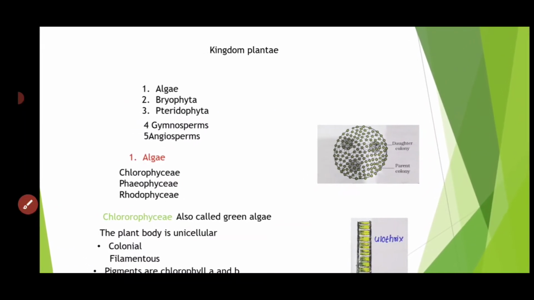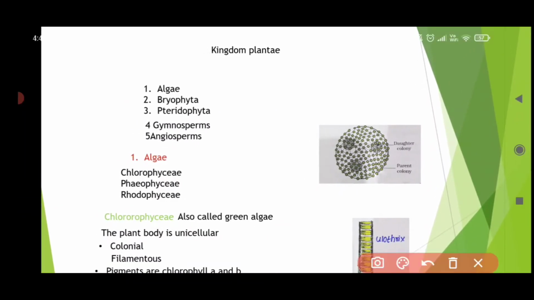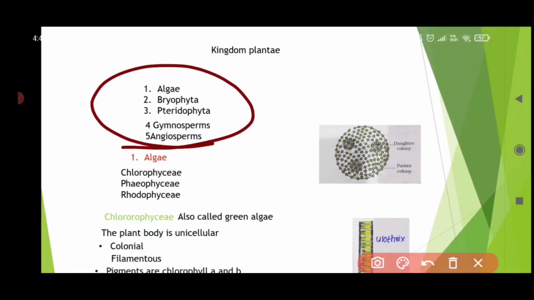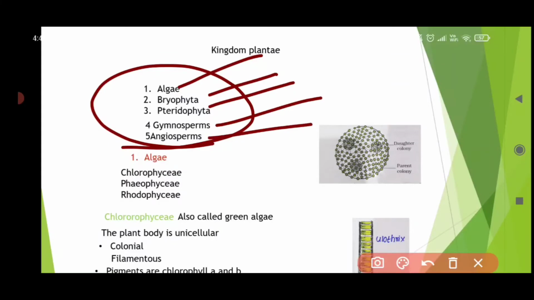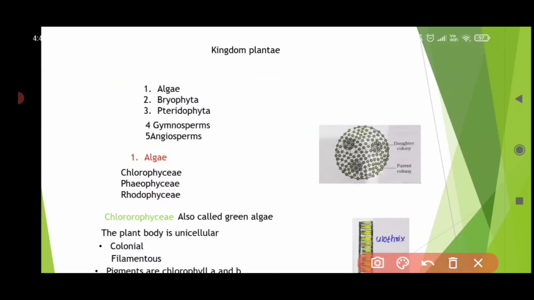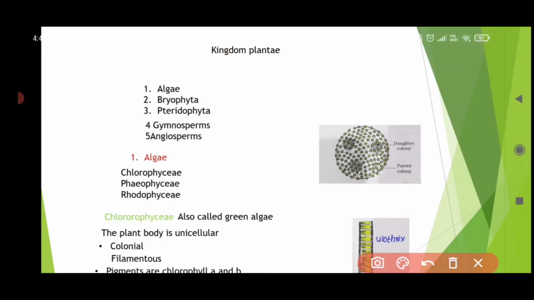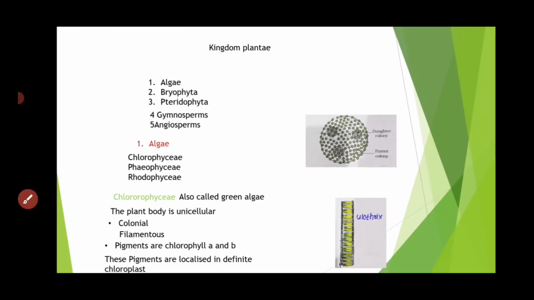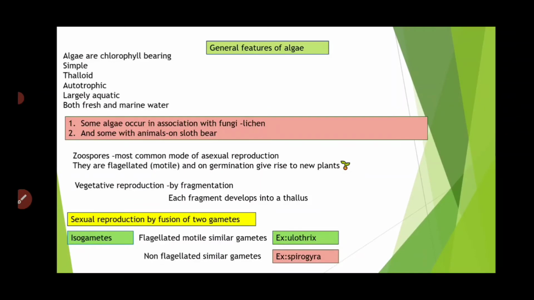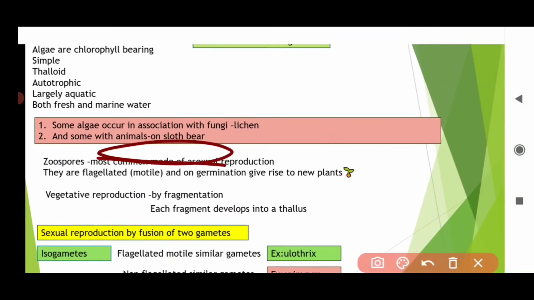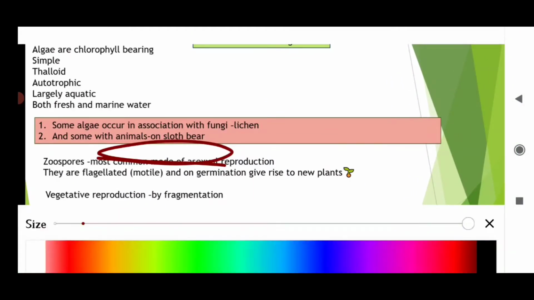Talking about plant kingdom. In plant kingdom you will see this plant kingdom is divided into 5 groups: algae, bryophyta, pteridophyta, gymnosperms and angiosperms. So this is divided into 5 types, and we will discuss each type in very detail. Talking about algae, let us discuss general characters of algae. What are the general features of algae?